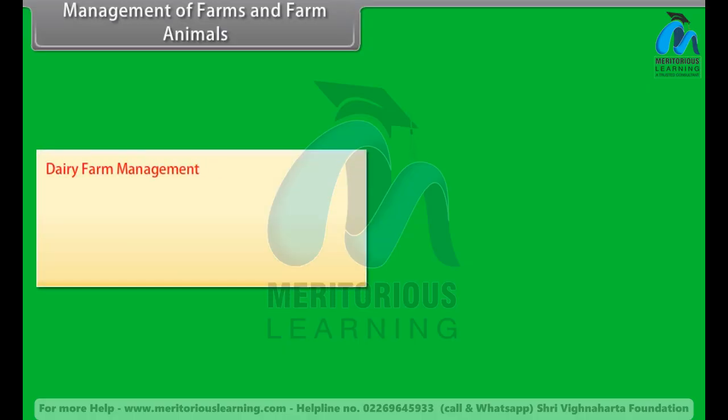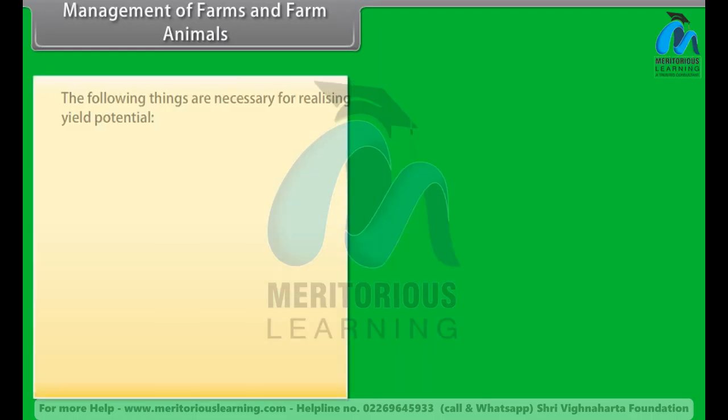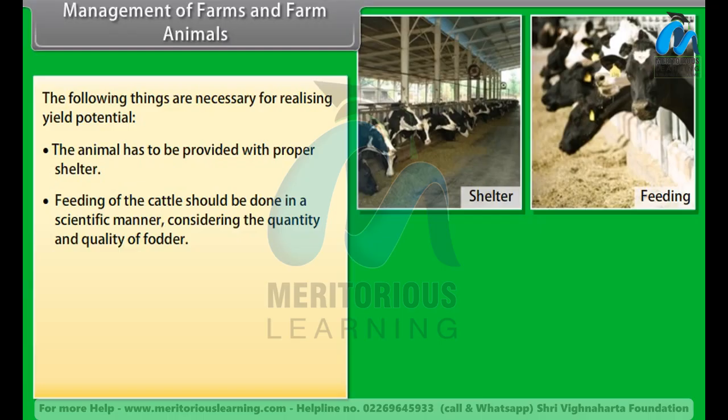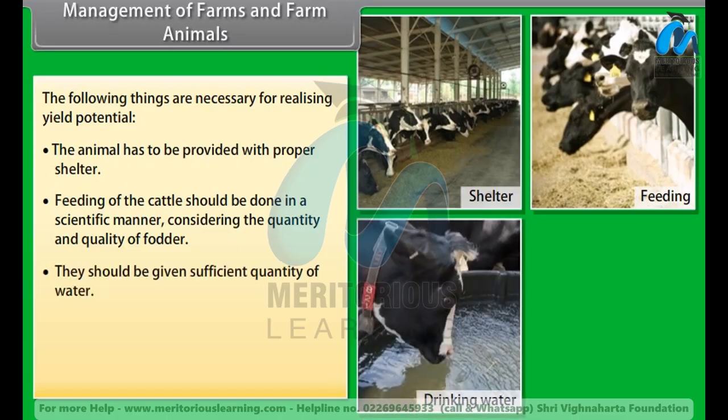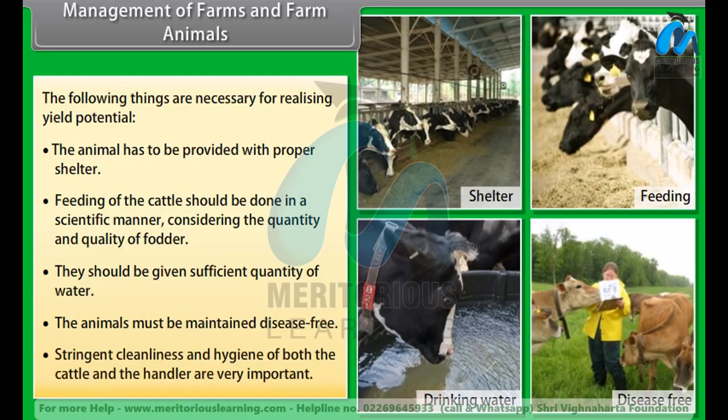Dairy farm management. Dairying is the management of animals for milk and milk products for human consumption. Milk yield is dependent primarily on the quality of breeds. The following things are necessary for realizing yield potential. The animal has to be provided with proper shelter. Feeding of the cattle should be done in a scientific manner, considering the quantity and quality of fodder. They should be given sufficient quantity of water. The animals must be maintained disease-free. Stringent cleanliness and hygiene of both the cattle and the handler are very important.